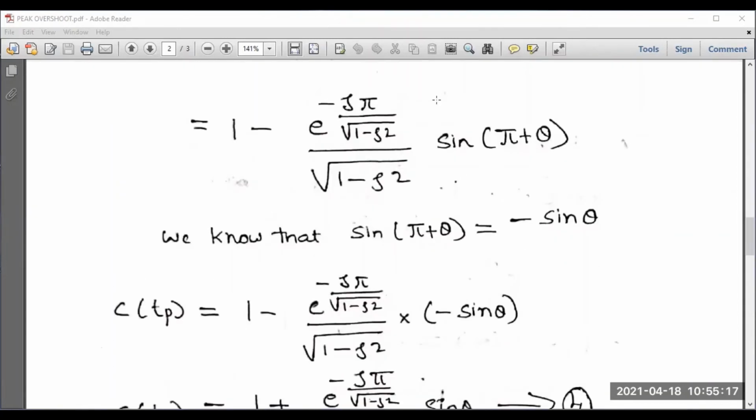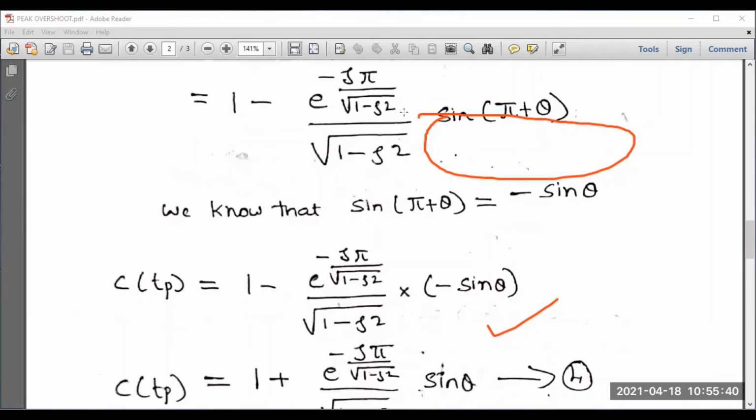Now, the same expression can be substituted over here. Instead of sine pi plus theta, what will you write? Minus sine theta can be written over here. So 1 minus e to the power minus zeta pi by square root of 1 minus zeta square, whole divided by square root of 1 minus zeta square into minus sine theta. There is a minus 1 here and another minus over here. So minus and minus get cancelled. So it becomes plus.